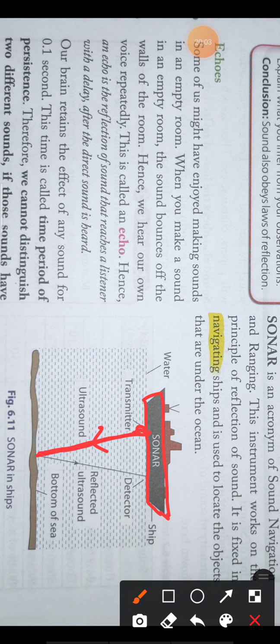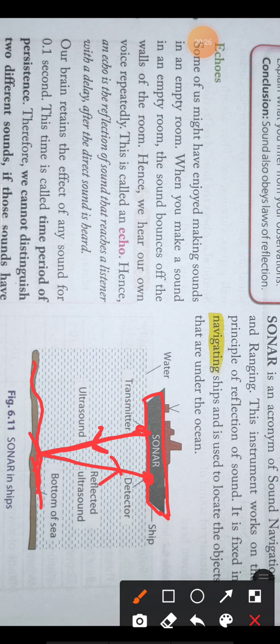After reflection from the seabed, this sound wave comes back and reaches the ship again. The ship has a detector to detect the reflected sound.